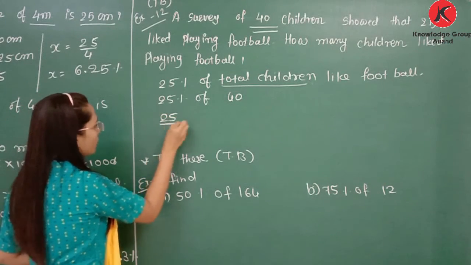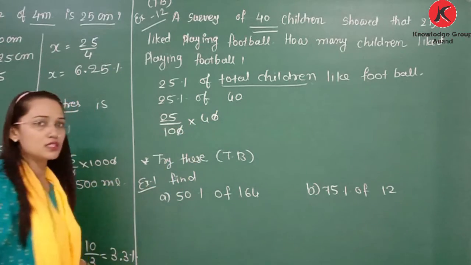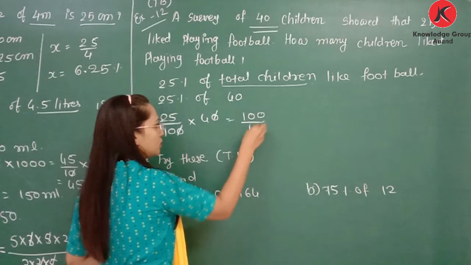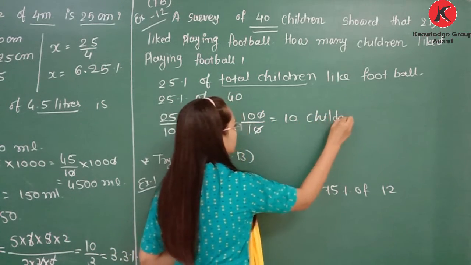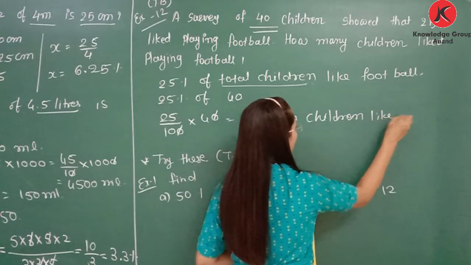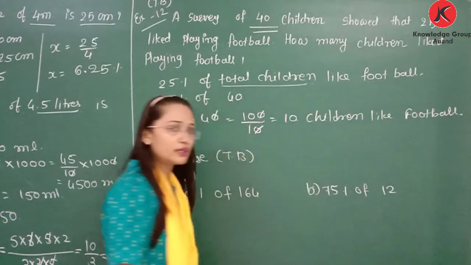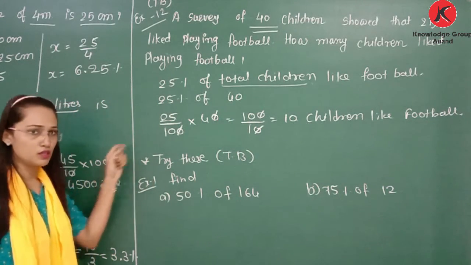So 25 divided by 100 multiplied by 40. Now here we can cut 0. 25 4s are 100 divided by 10. So 10 means 10 children like football. So from 40, 10 children like football, that is 25% of total children.